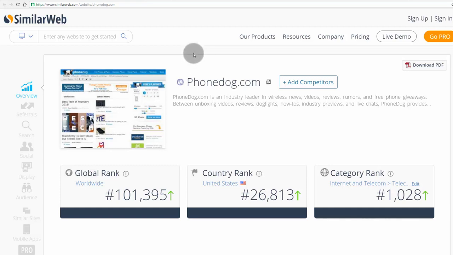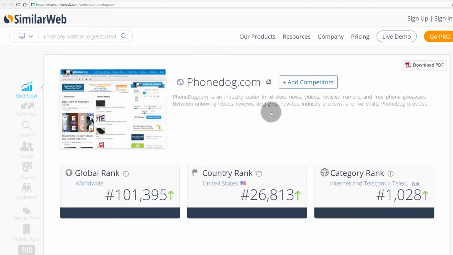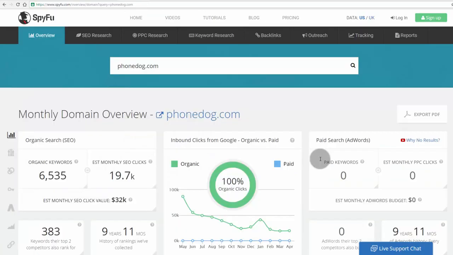So for that, I have got some tools to do this stuff. First, let me move on to the SpyFu keyword research tool. In this tool, we are going to enter the websites one by one. First, let's go from the least popular website, phonedog.com. So, this phonedog.com has got 20,000 SEO clicks per month and 6,500 organic keywords. So, let's see what they are.